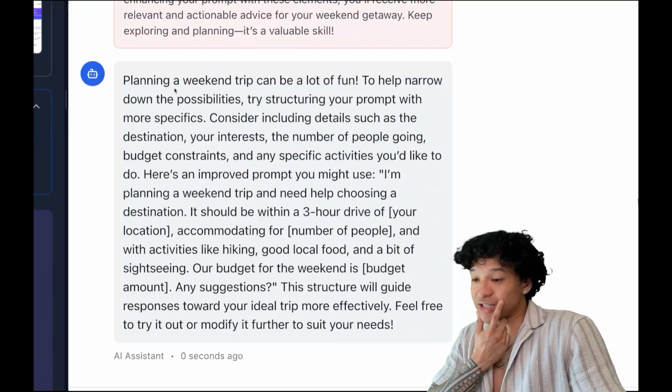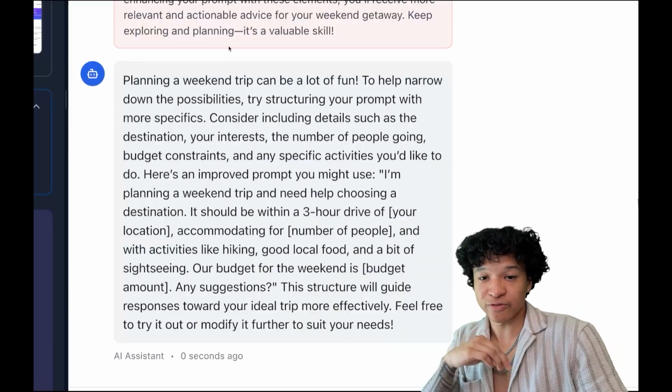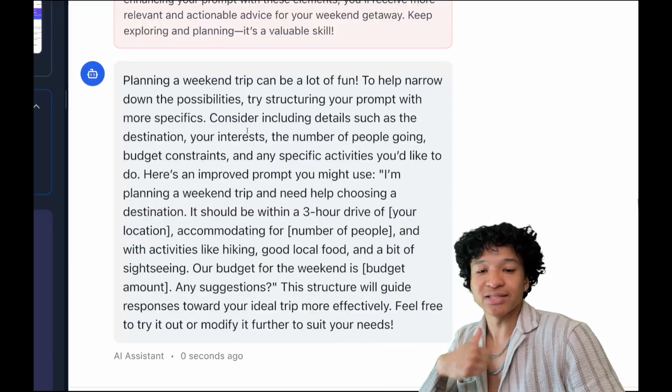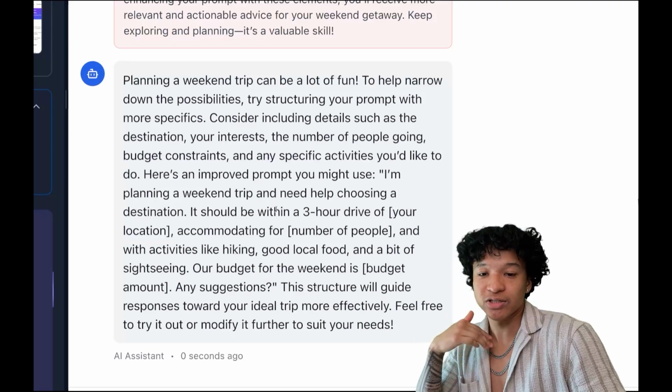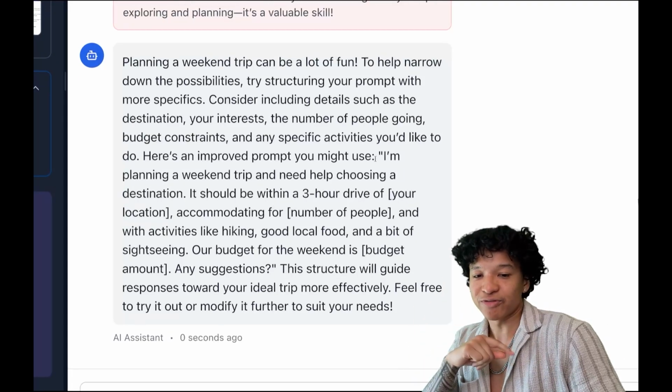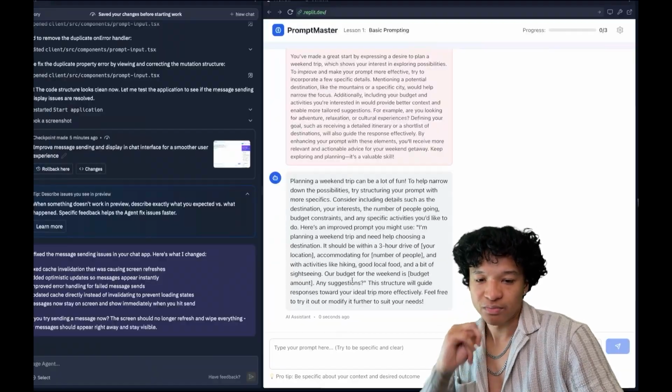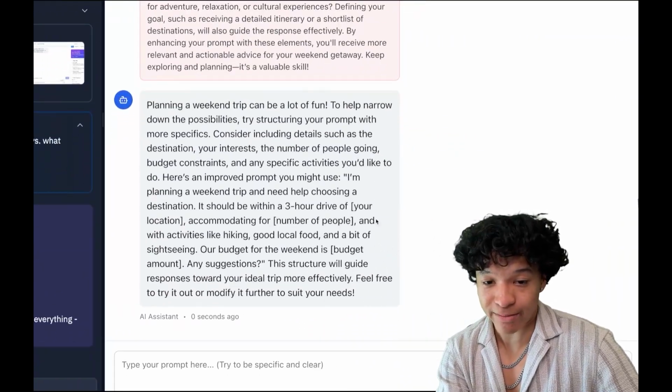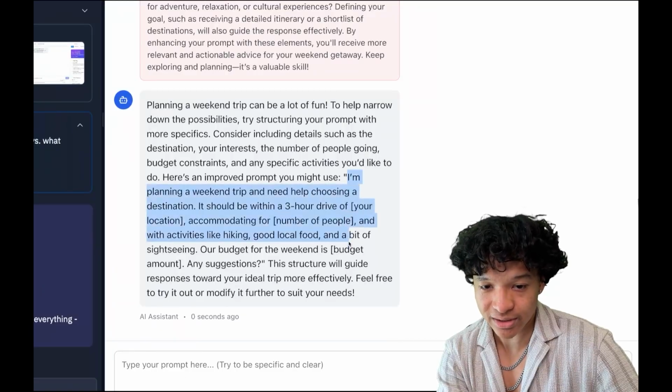Okay. And then now it's giving us a suggestion on how to improve the prompt. Consider including details such as destination, your interests, the number of people going, budget constraints, and any specific activities. Here's an improved prompt you might use. I'm planning a weekend trip and I need help choosing a location. It would be within a 3-hour drive of your location, accommodating for. Okay. Let's try that prompt suggestion and see if it makes the green here.